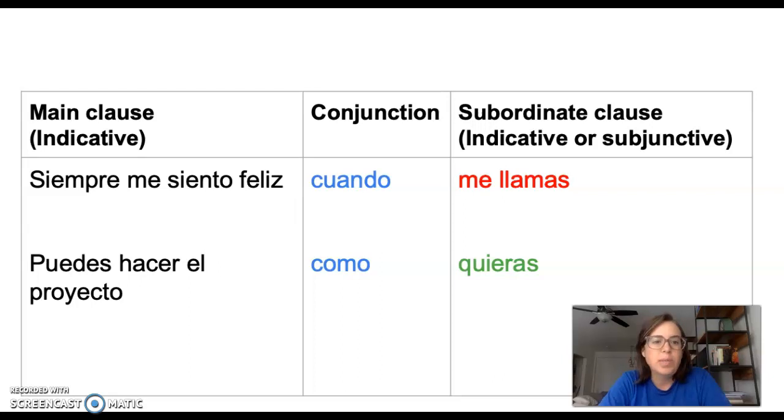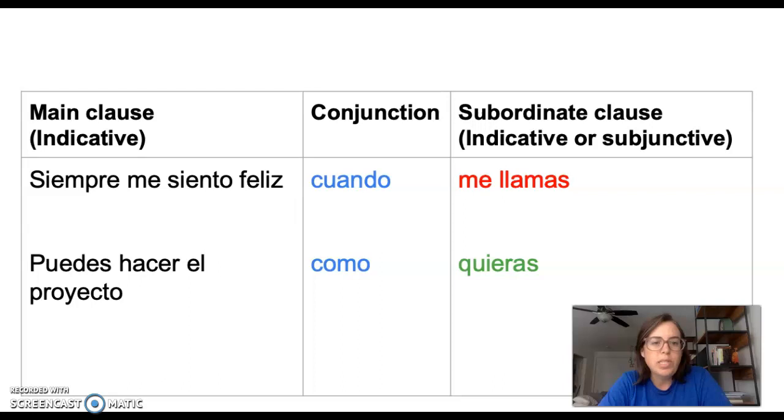If you can see the same example, siempre me siento feliz cuando me llamas. Me llamas, in red, is in indicative in this case, and cuando indicates a relationship of time with the verb. When do I feel happy? When you call me. Okay, we will see why that is indicative.